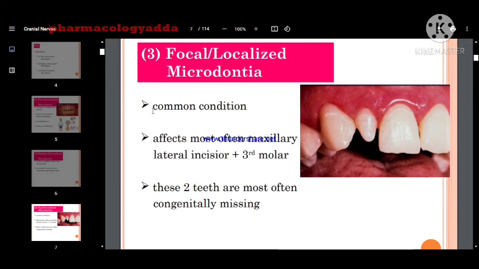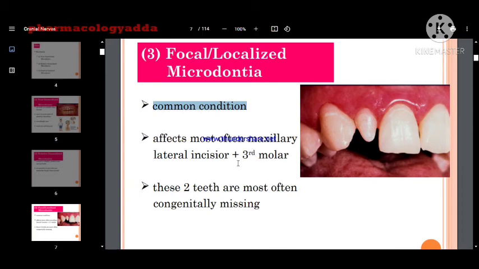Okay, what do we remember? Which is the common condition? This will be asked with you in the viva. Which is the common condition of the microdontia? The focalized or localized microdontia is the common condition. It affects most often the maxillary lateral incisor and the third molar.